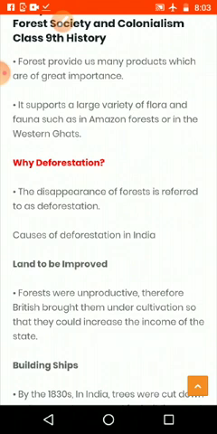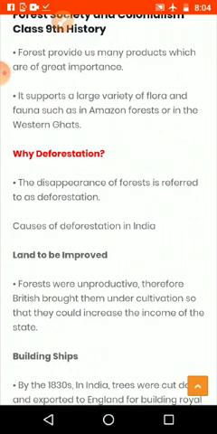And forest provides us many products which are of great importance. That we know, from forest what all things we are getting. We are getting medicine, timber, oxygen, and different food items like honey. It is a reserved area for many things, and maybe it is collected by tribal people or some experts. So it is very important.